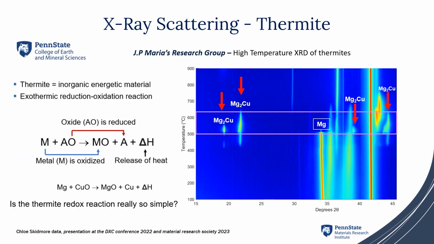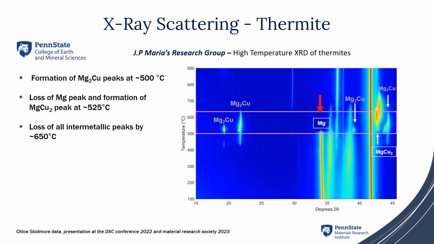An example of the use of in situ accessories for X-ray scattering was carried out in collaboration with the group of Professor Maria. In this example, the high temperature X-ray scattering of thermite was studied. Thermites are inorganic energetic materials that produce an exothermic reduction-oxidation reaction. The main question for this study was, is the thermite redox reaction really so simple?